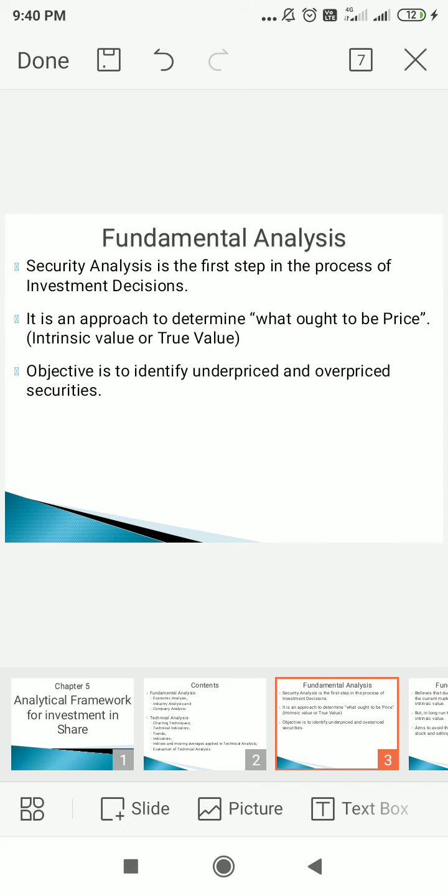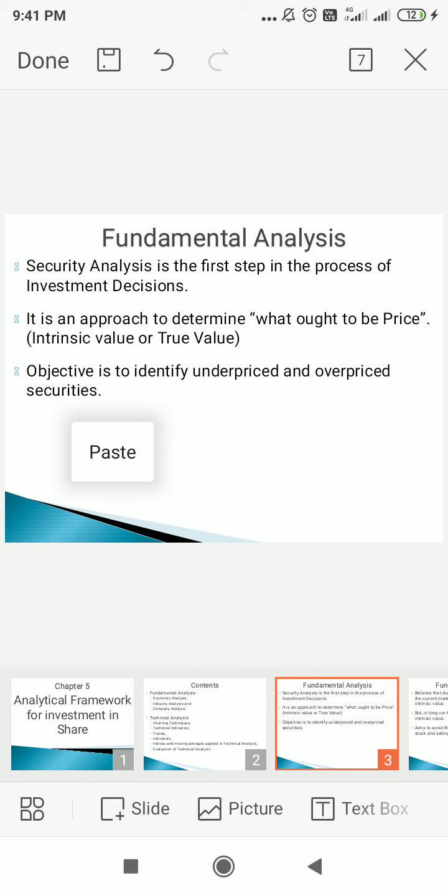Now, what is meant by fundamental analysis? Fundamental means judgment that you have to take into consideration, and on that basis we go for discussion. Similarly, we use the word funda, meaning we consider the situation from different points of view. When we go for understanding investment management, first of all we have to analyze risk and return. This is the first step of the investment decision. That means security analysis is the first step of the investment decision.